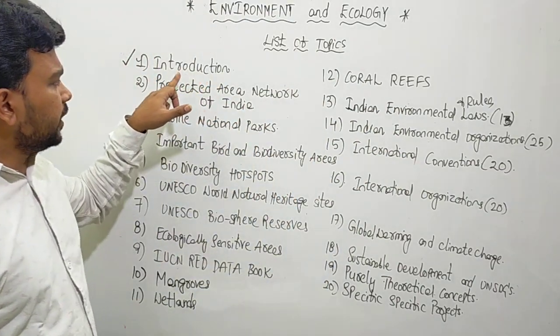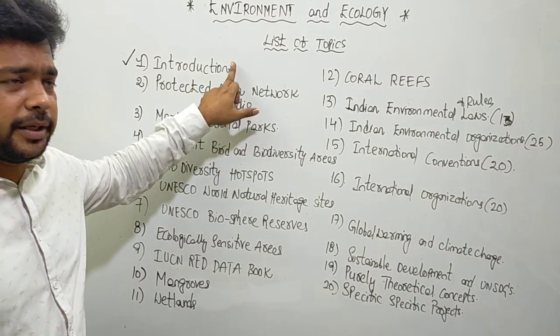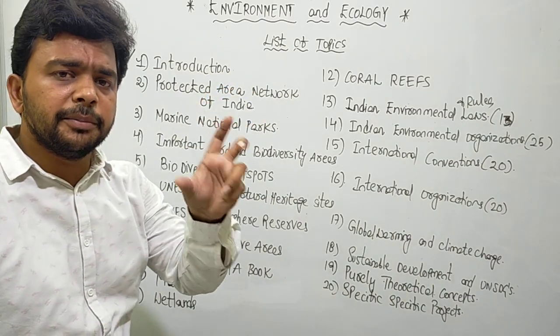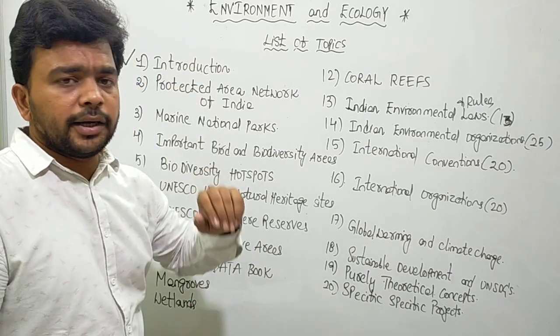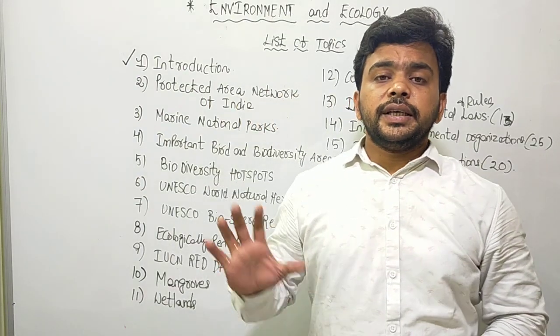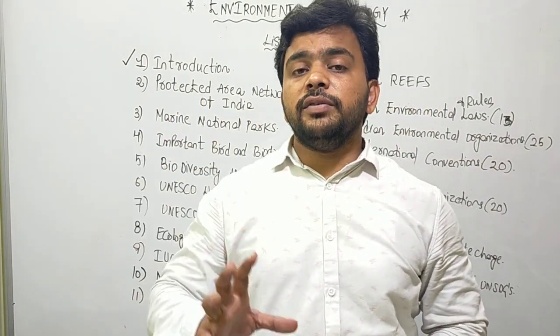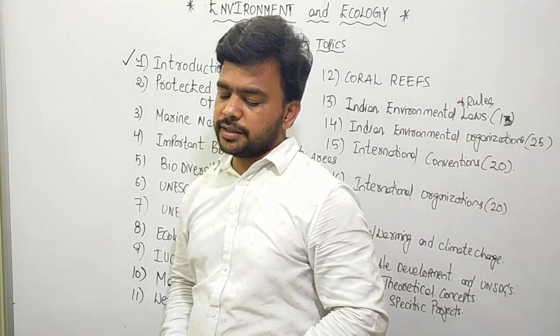We have already discussed that in the introduction part, so no need of repeating it. If anybody is missing, please go to my previous class on environment and ecology, and you will get the introduction, the three case studies discussion about why we should study this subject. That part is done.